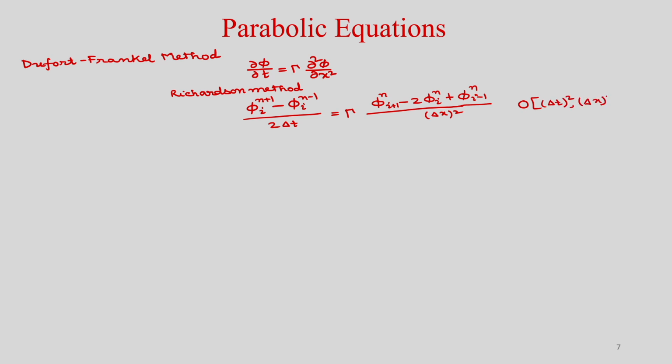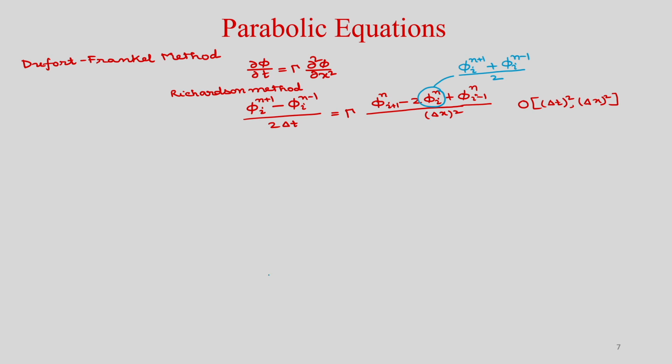Okay. So, this is the order of accuracy. Second order accurate in space and time. So, here now what we will do is modify the spatial discretization. You can see this term in the spatial discretization will take the average value of phi I at n plus 1 and phi I at n minus 1, divided by 2. So, the average value we will take.